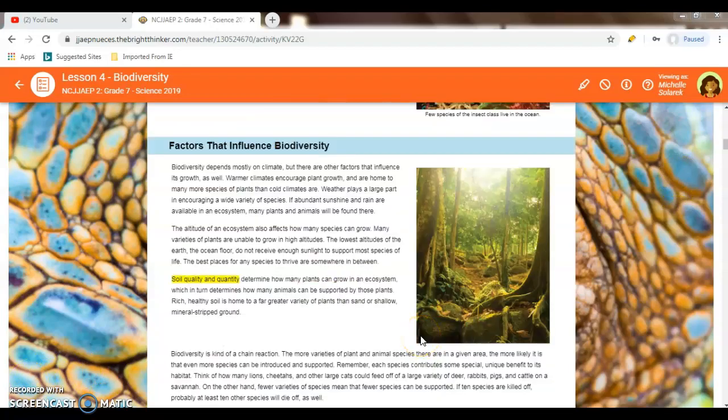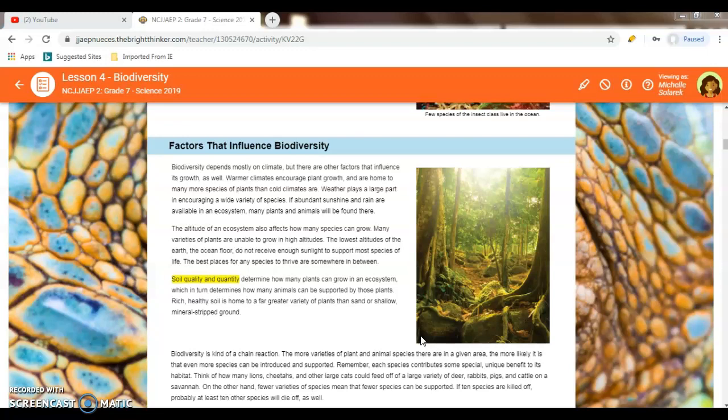In this paragraph, we will talk about the factors that influence biodiversity. Biodiversity depends mostly on climate, but there are other factors that influence its growth as well. Warmer climates encourage plant growth, and are home to many more species of plants than cold climates are. The altitude of the ecosystem also affects how many species can grow. Many varieties of plants are unable to grow in high altitudes. The lowest altitudes of the Earth, the ocean floor, do not receive enough sunlight to support most species of life. The best places for any species to thrive are somewhere in between.